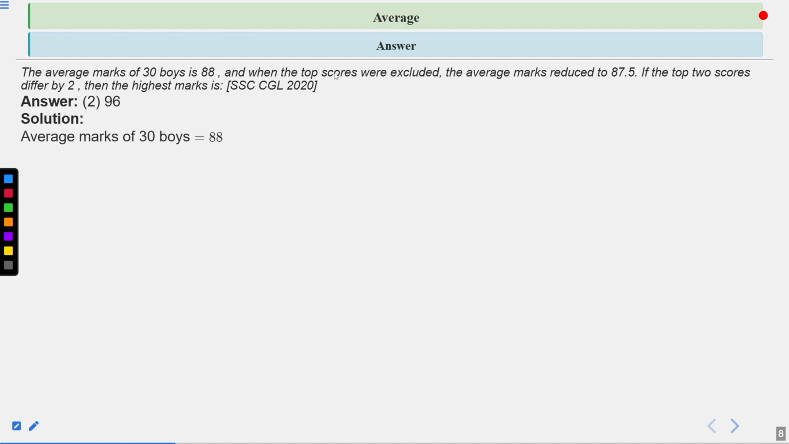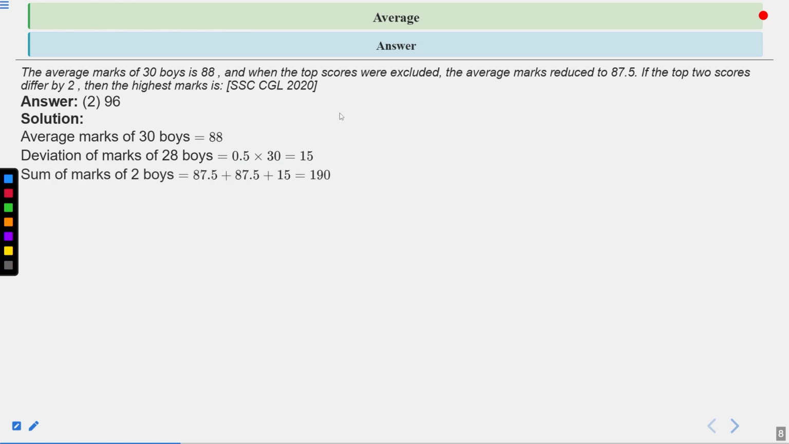So the average mark of 30 boys is equal to 88. So the deviation of the marks of 28 boys will become 0.5 multiplied by 30 when we exclude the top 2 scorers. So it will become 15. Now the sum of the marks of the 2 boys we get is 87.5 plus 15, because this is the average. So the total will become 190.